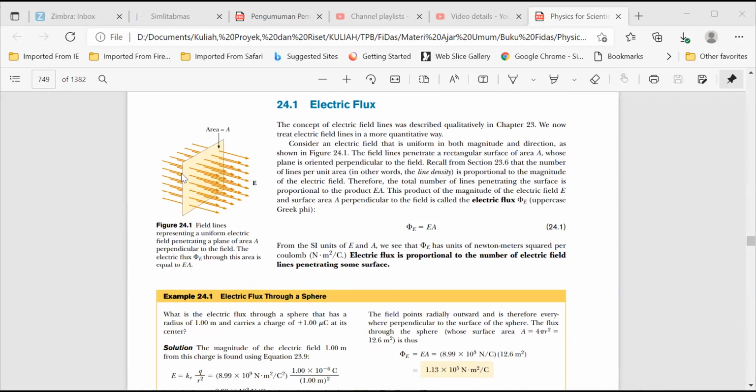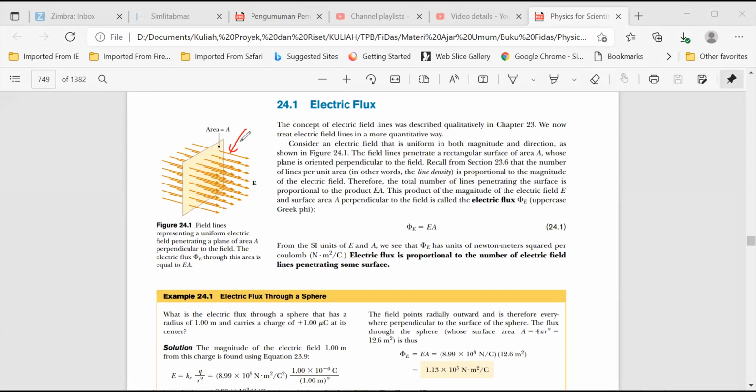You can imagine the electric field lines here, which are uniform, and these lines penetrate a plane of area A, which is perpendicular to the field.